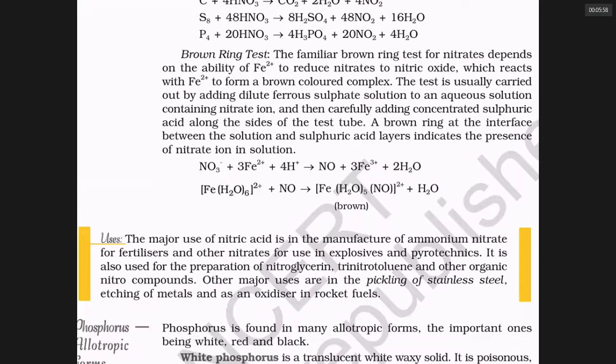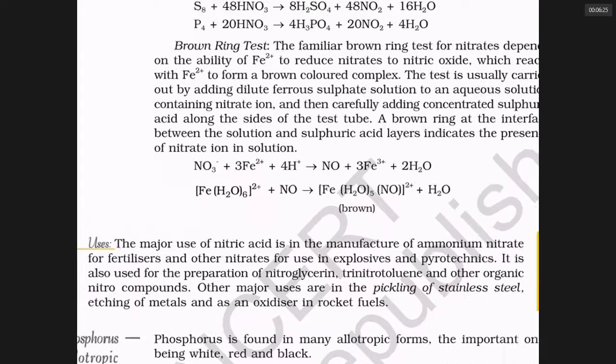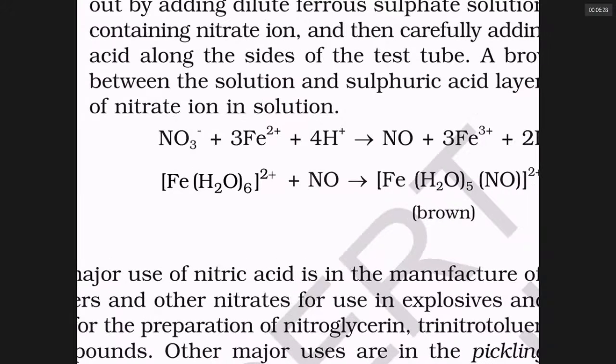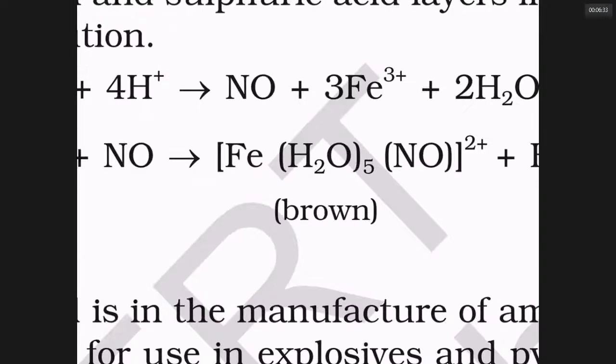The nitrate salt, where nitrogen is +5, will gain electrons from ferrous. Ferrous will lose electrons to become ferric, and nitrate will become NO. In the first step, whenever I am adding freshly prepared ferrous sulfate solution in acidic medium to nitrate salts, nitrate ion will become NO. This NO would combine with your ferrous ions further to give a complex, Fe(H2O)5NO.